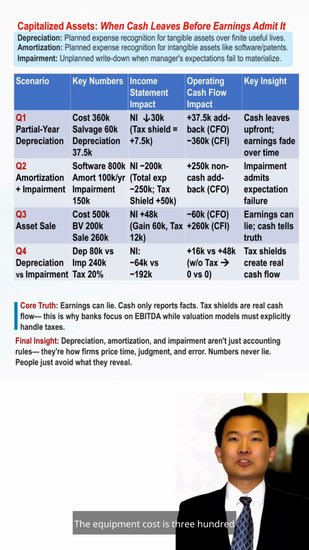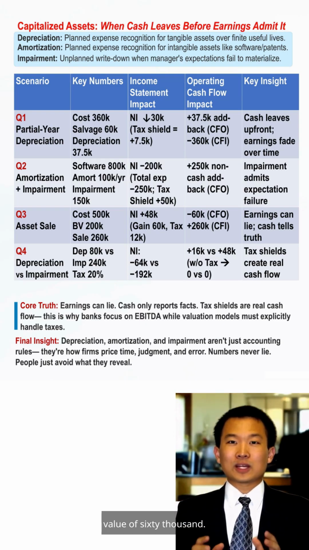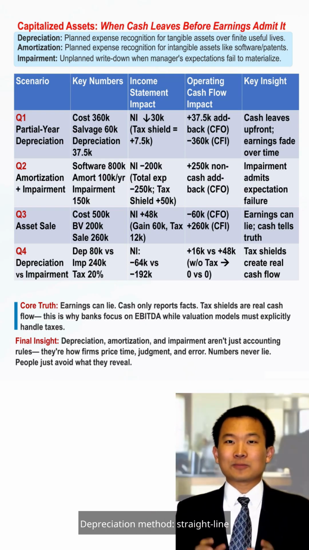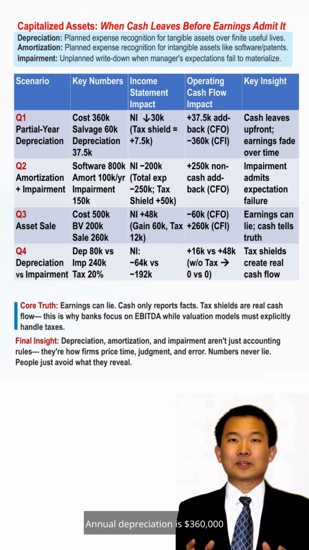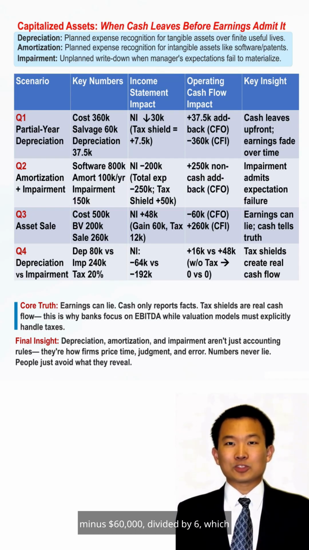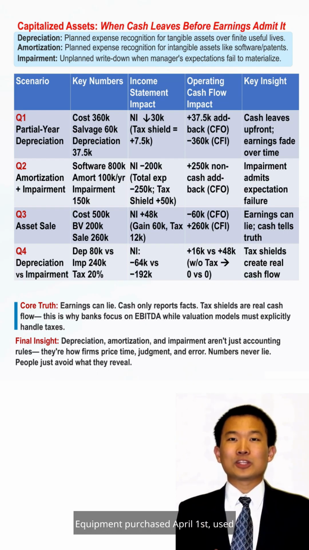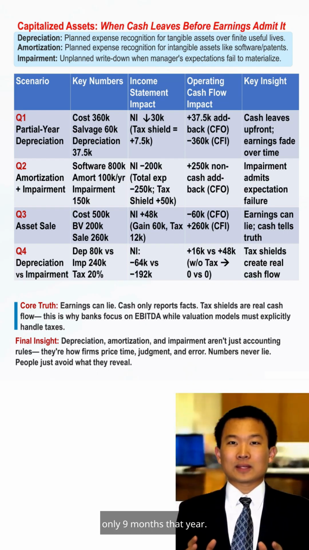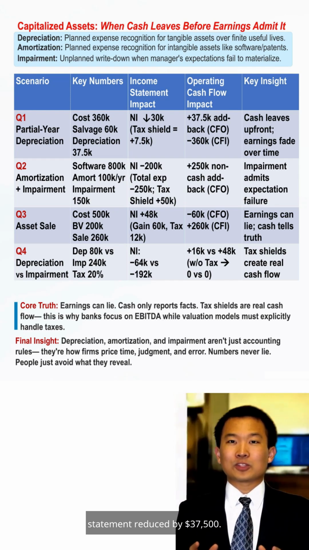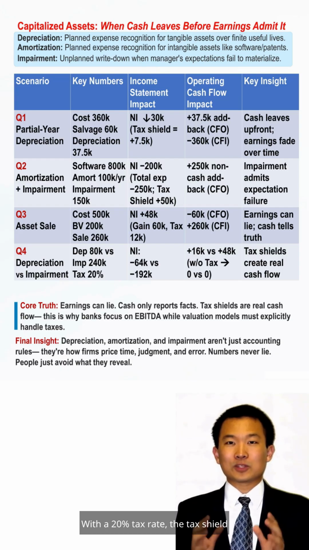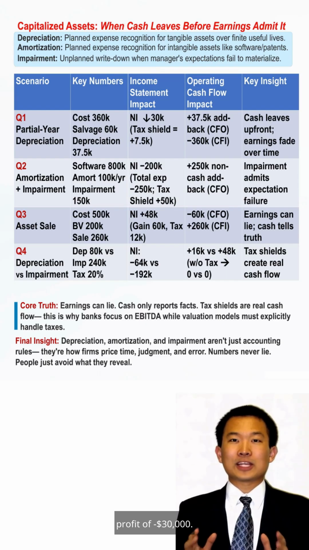The equipment cost is $360,000 with a residual value of $60,000. Depreciation method: straight line over 6 years. Annual depreciation is ($360,000 minus $60,000) divided by 6, which equals $50,000. Equipment purchased April 1st, used only 9 months that year. So $50,000 times 9 divided by 12 equals $37,500. Depreciation expense on the income statement reduces profit by $37,500. With a 20% tax rate, the tax shield adds $7,500, resulting in a net profit of negative $30,000.